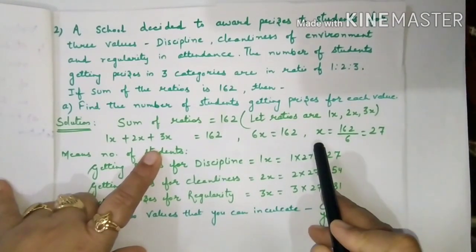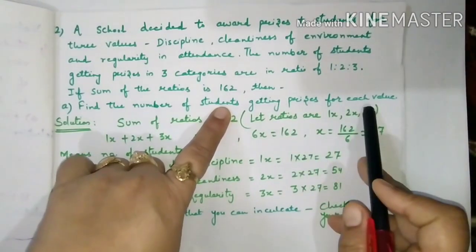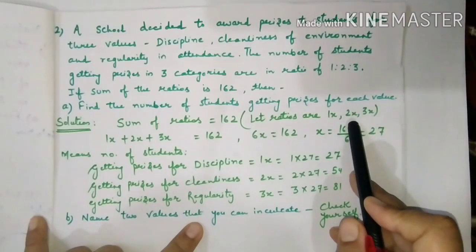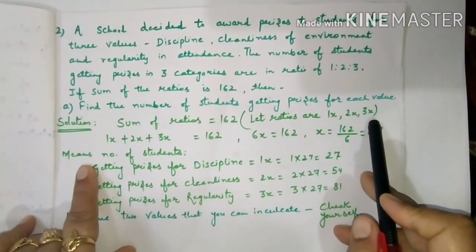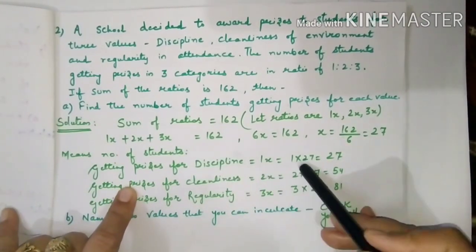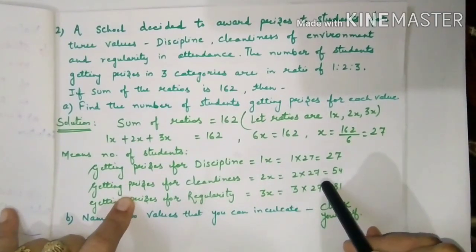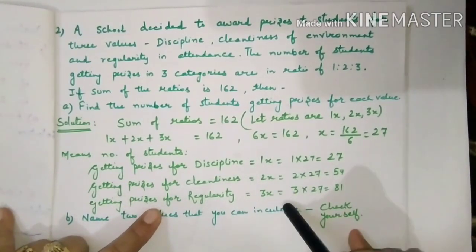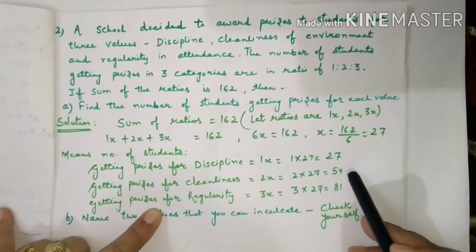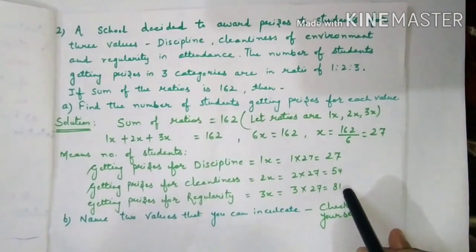27 is the value of x, and we are supposed to find the number of students getting prizes for each value, means we are supposed to find the values of 1x, 2x and 3x. The number of students getting prizes for discipline is 1x, 1 into 27, for cleanliness 2x, 2 into 27, for regularity 3x, 3 into 27. If we do the addition, the sum will surely be 162.